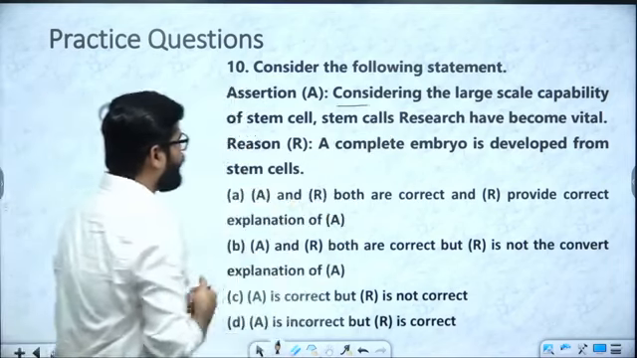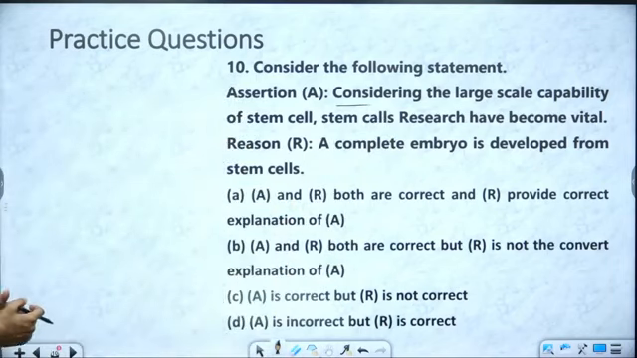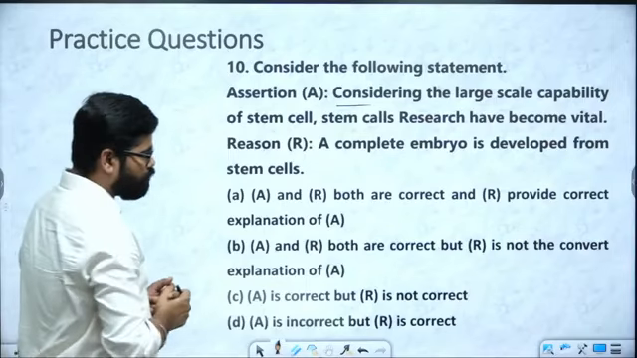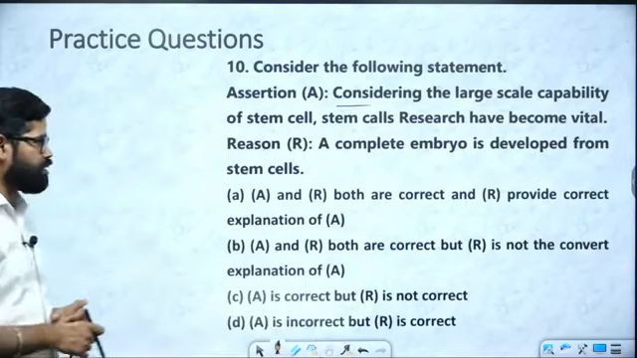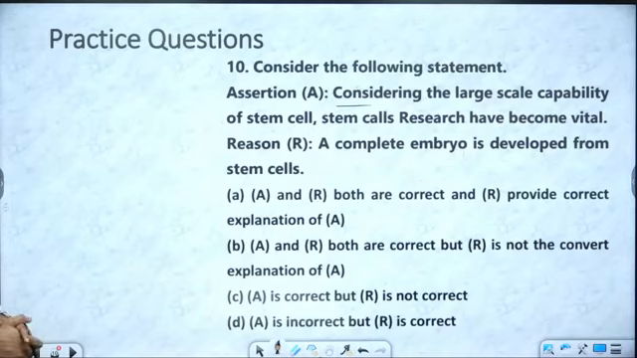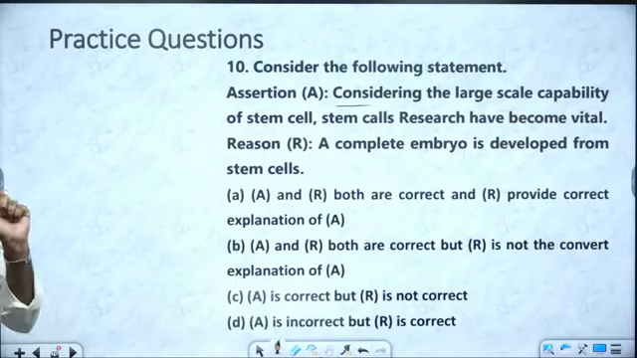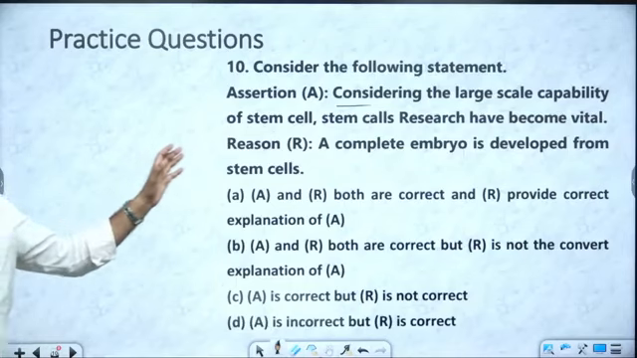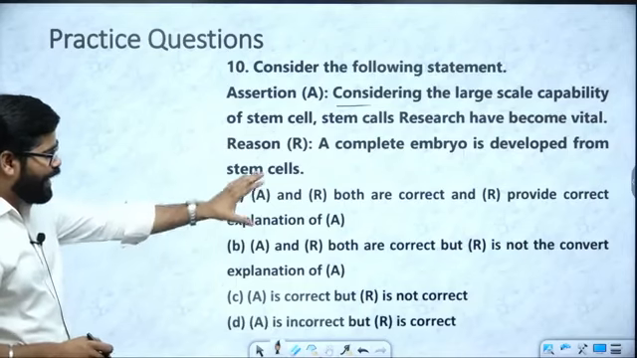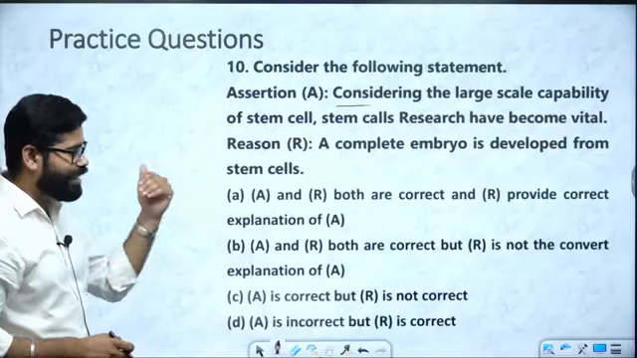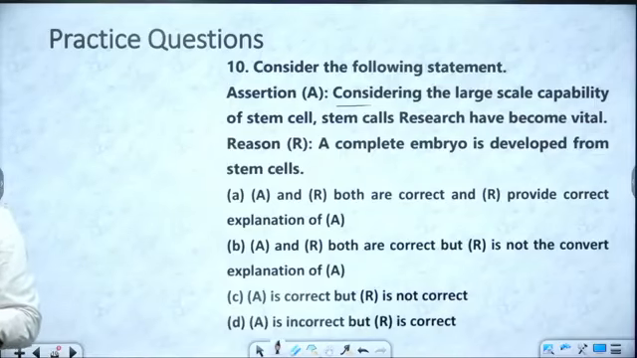Considering the large scale capability of a stem cell, research has become vital. Reason: a complete embryo is developed from stem cells. Now this is the question where you have to give the answer on the basis of whether A and R both are correct and whether they are providing the correct explanation or not.